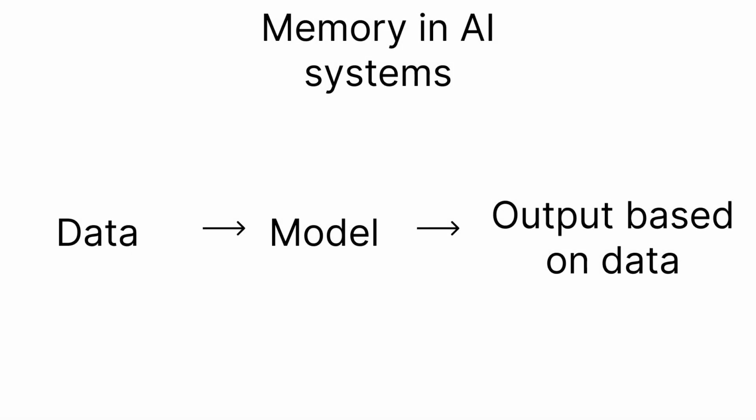In this video, I want to talk about memory in AI systems. Modern AI models, including large language models, would not be possible without some sort of memory. They answer questions, recognize patterns, and generate new content because information from previous learning is somehow stored and later retrieved. This raises an interesting question. What does it actually mean for an AI system to remember something?